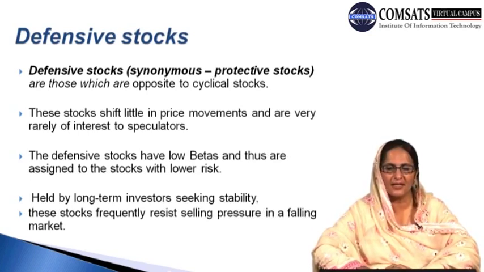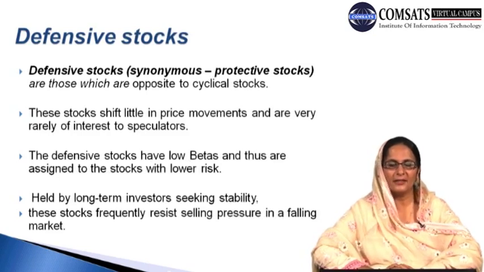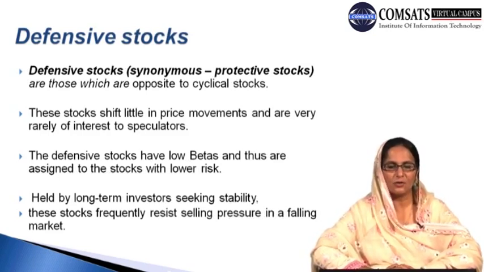Defensive stocks are basically synonymous with protective stocks. These are those which are opposite to cyclical stocks. They are different from the cyclical stocks. These stocks shift little in price movement and are very rarely of interest to speculators.